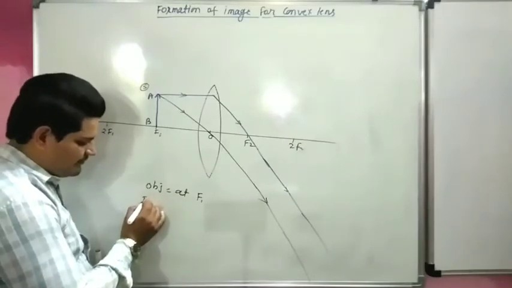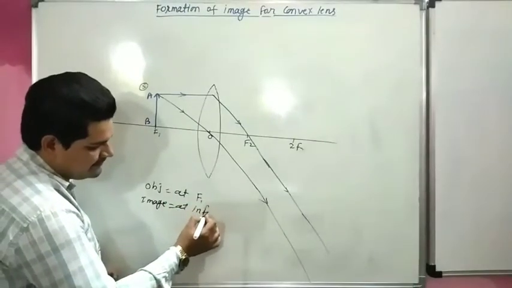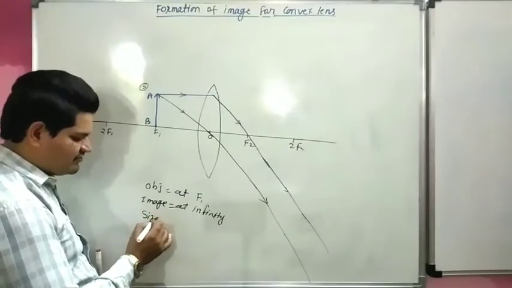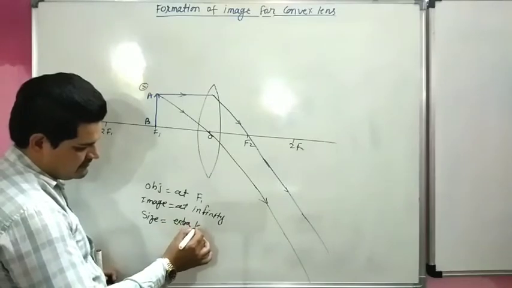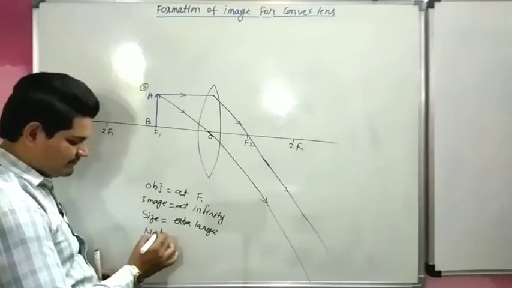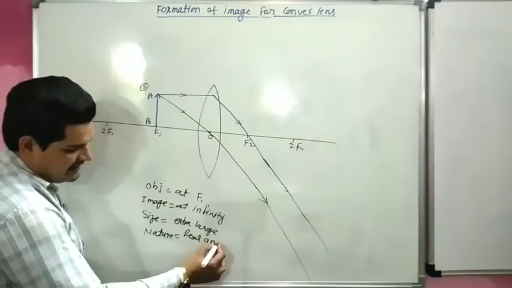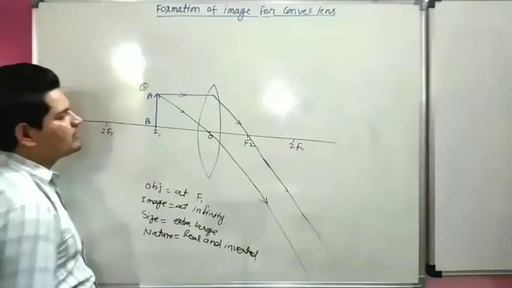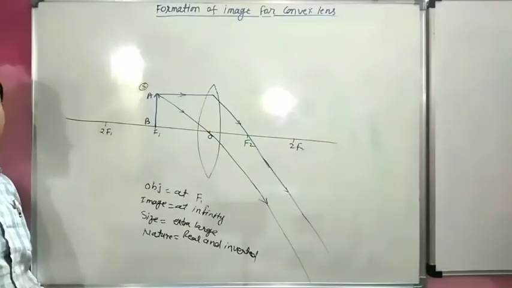So the image is formed at infinity. Size is very large, we can say extra large, or enlarged. Nature again real and inverted. So this is the fifth case for convex lens image formation.